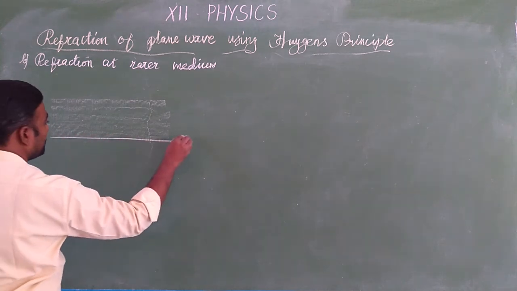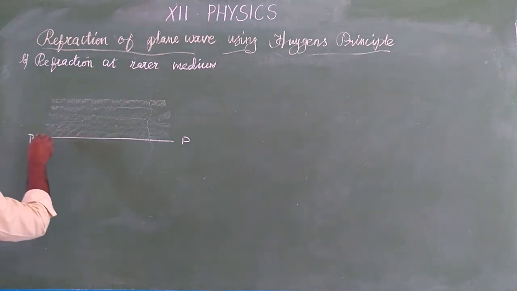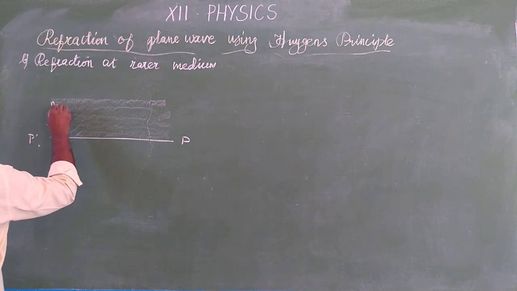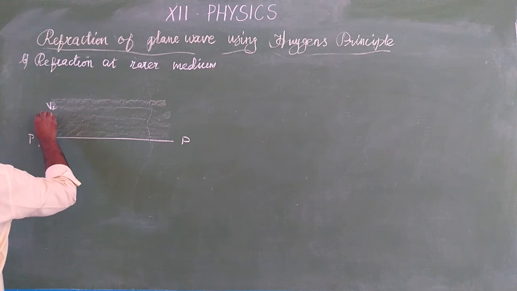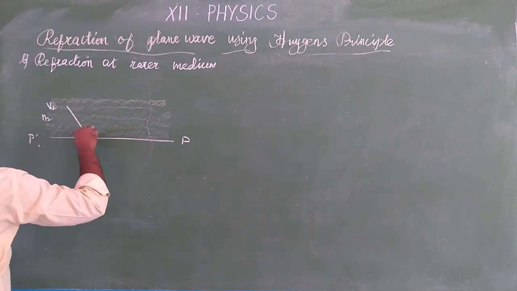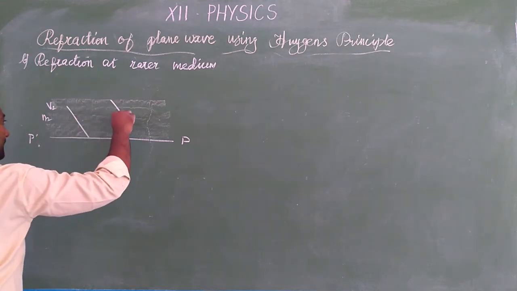This is the separation of medium PP dash, and this is a medium. In this medium the speed of the light is V2 and the refractive index is N2. So the light is coming, parallel rays are incident.